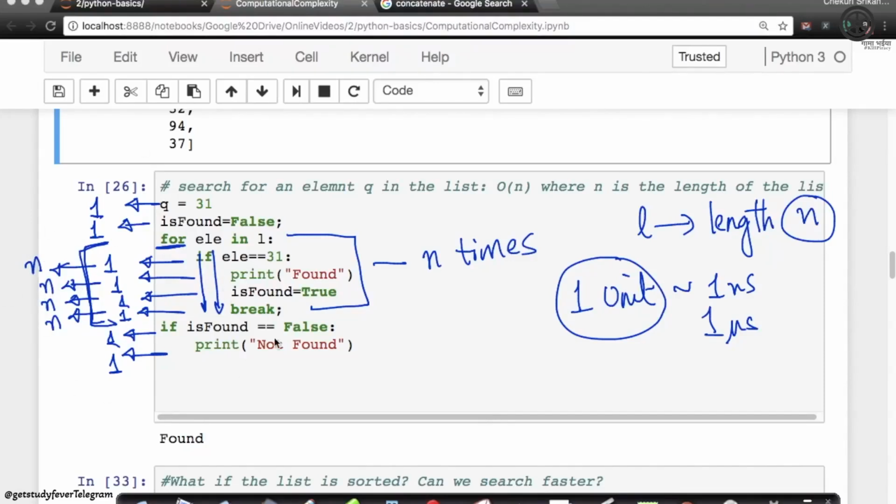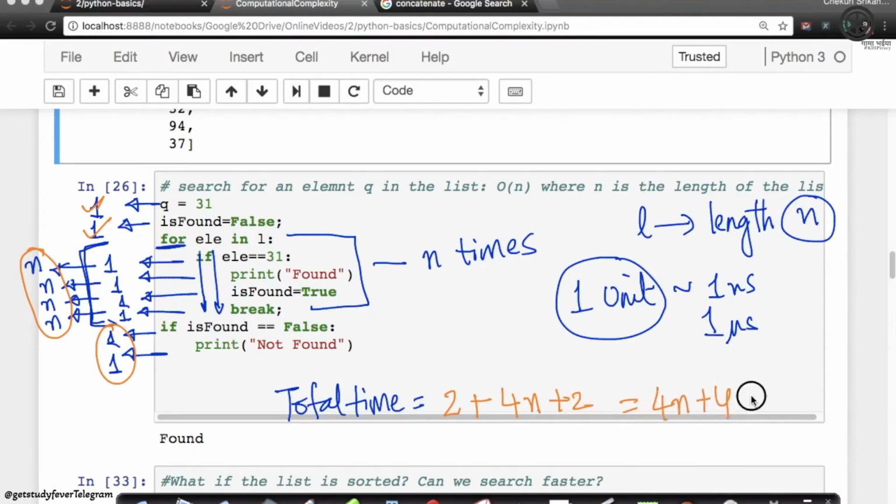At the end of the program, what is the total time? If I want to write the total time, it is 1 plus 1, 2, plus n plus n plus n plus n. 4 into n, 4 n's here, right? Plus 2. So what is the total time here? 4n plus 4 units of time. This is my total time. Let's remember this number because this is very useful now.